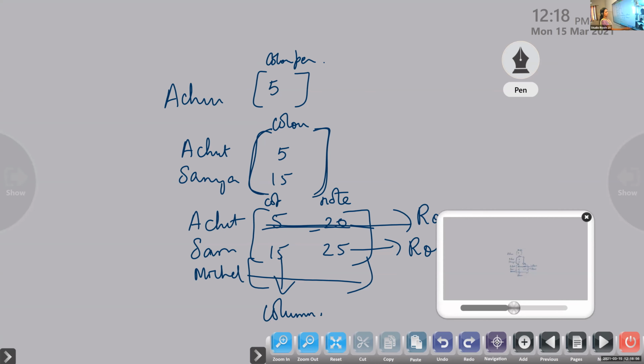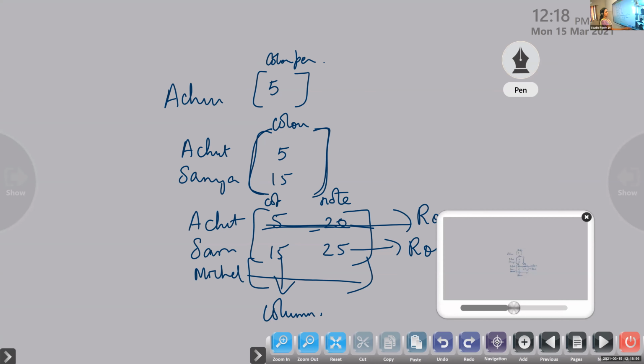So is it clear, children? In general, an m by n matrix means m rows and n columns, and the total number of elements is mn.